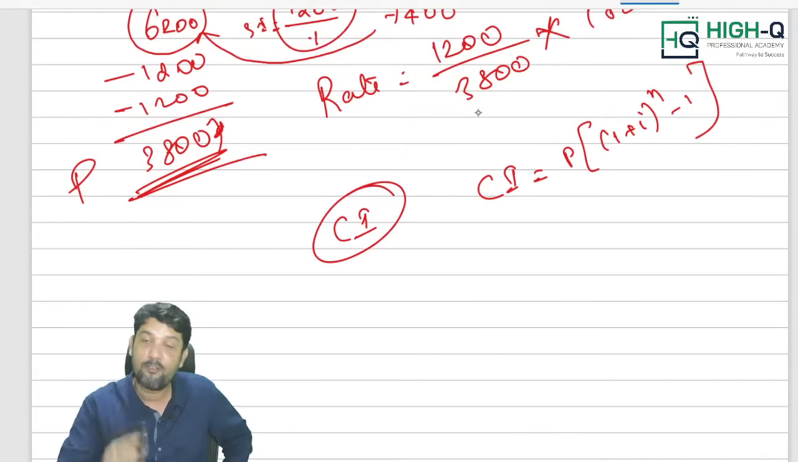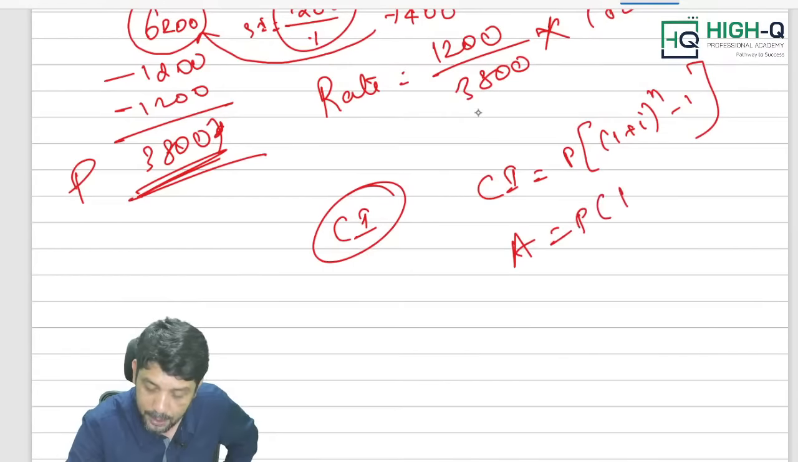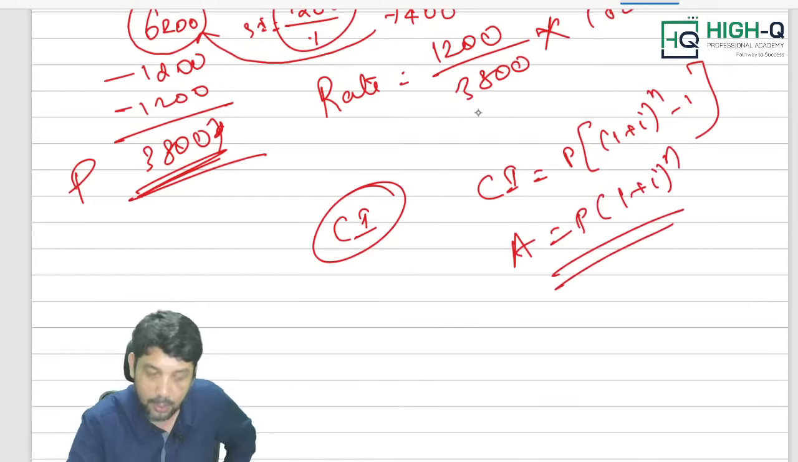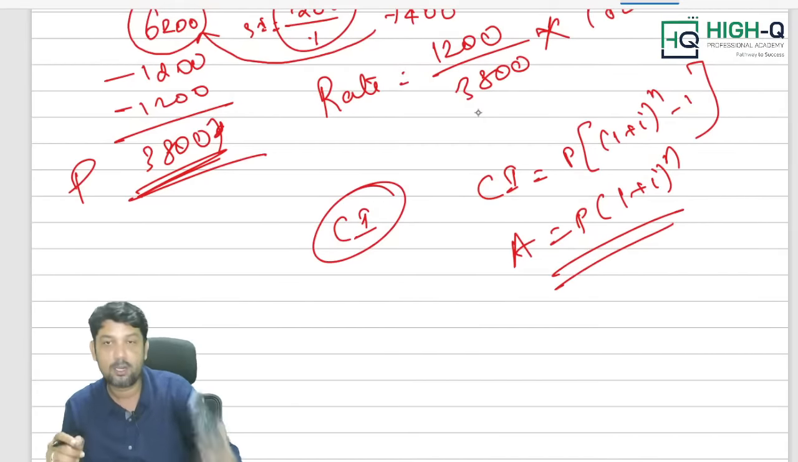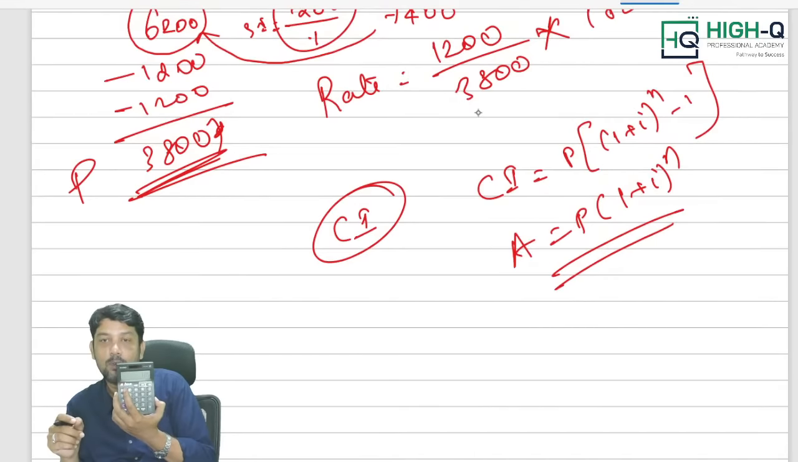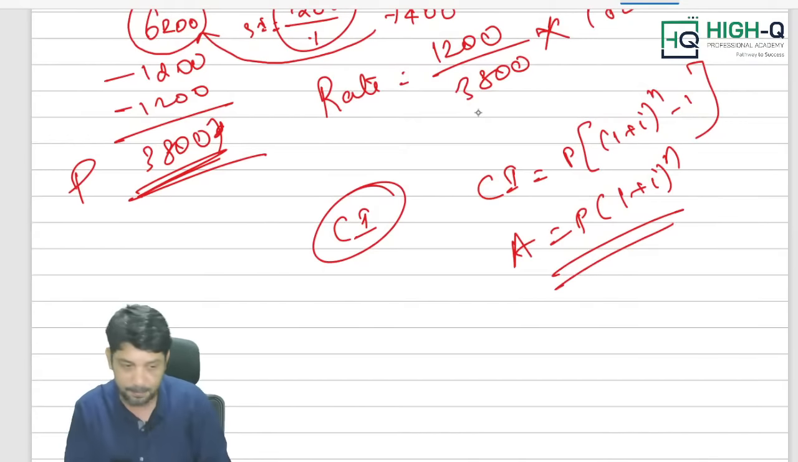Sir, I will use the formula only, sir. Amount is equal to P into (1 plus I) the whole power n. Sir, this is the formula I am using always, sir. So in this case, what to be done, sir? Arey, we have got a shortcut method, my dear. Calculator trick we have got. In this calculator trick, simply use the calculator and get the answer.